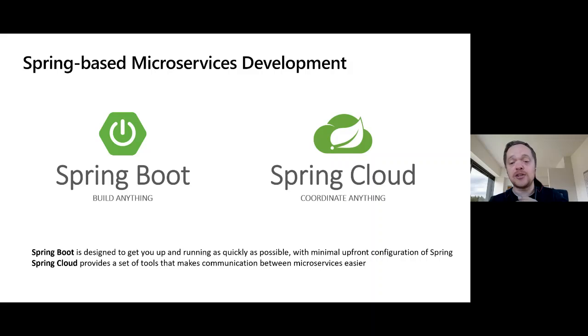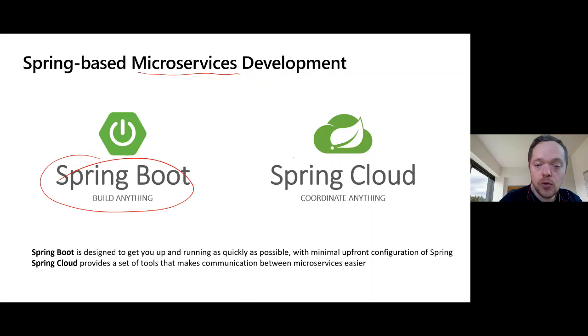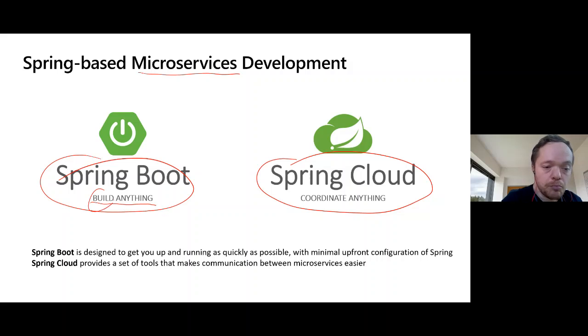So what we're here today to look at is Spring-based microservices, because Spring is so highly popular, and because we understand that microservices require more of those management services, and they're not only individual serverless services. We want to look at what can we do with Spring Boot, and then also what can we do with Spring Cloud. And we've got some mottos here that really sum it up. Spring Boot, build anything, and Spring Cloud, coordinate anything. And we're starting to look at also microservices. When we think about coordination, it is really what we want to do of management.